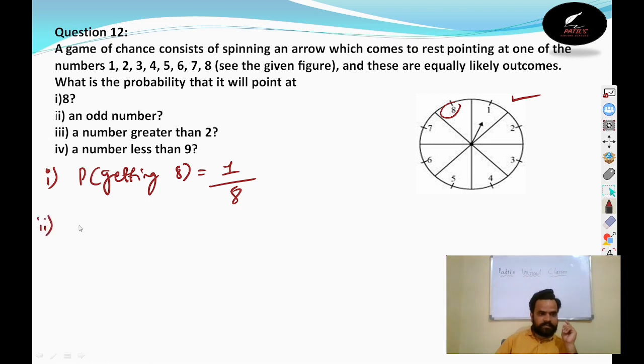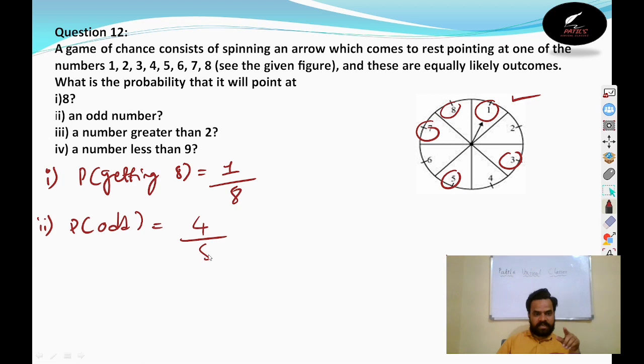Then the second one is the probability of getting an odd number. Here you can see how many odd numbers are there. 1 odd number, 2, 3, 4 odd numbers. 4 odd numbers divided by the total of 8 numbers. So the probability is 4 by 8, or if you divide it, the probability is 1 by 2. Clear?